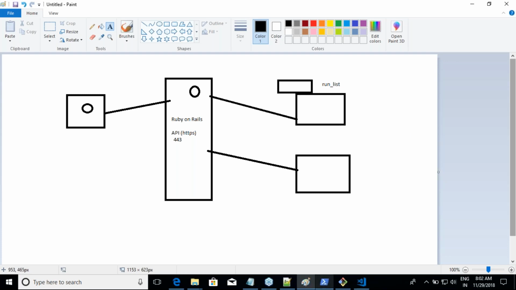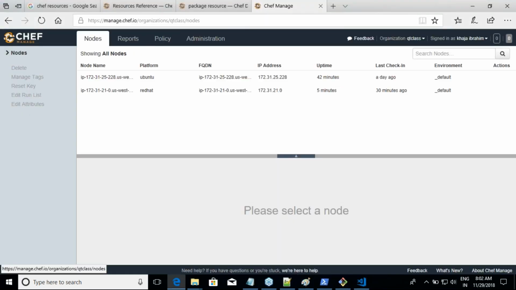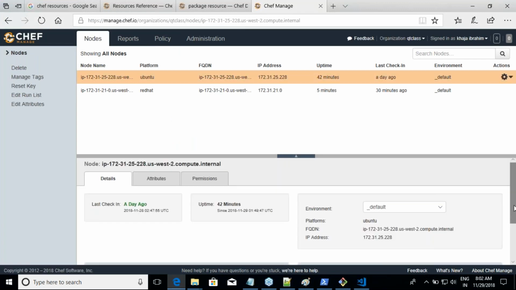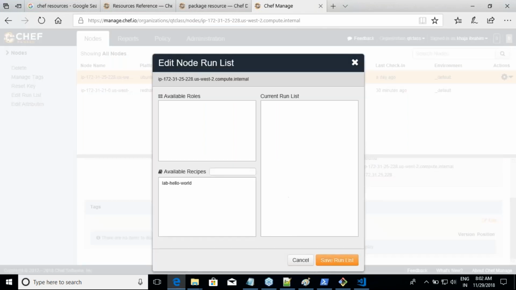So what I will do is, let me go into the nodes. I'll take this node. Scroll down. Are you seeing something called run list? Then say that I want to edit the run list. In the run list, you need to tell what recipes you want to run on this node. And what is it that you are seeing? You are seeing only one recipe, so there is no confusion at all. Just drag from available recipes to the current run list. Save the run list.